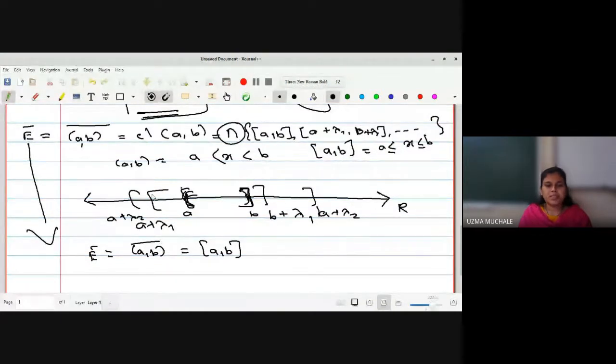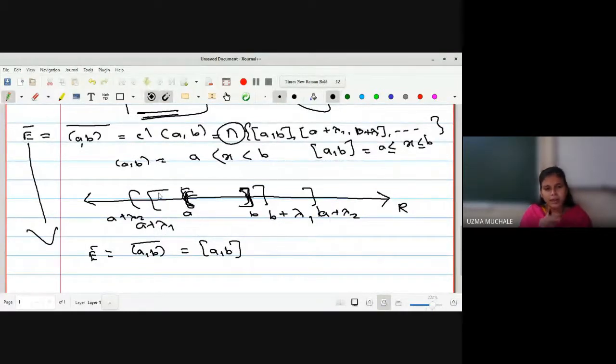Okay, some may have a question: how will it be A plus lambda 1, because here maybe there are some negative terms. But don't get stuck on whether A and B are both positive or negative. We have to add some terms in such a way that we get one closed set, A plus lambda 1. If it is on the other side, then it should be A minus lambda 1. So it is not compulsory.